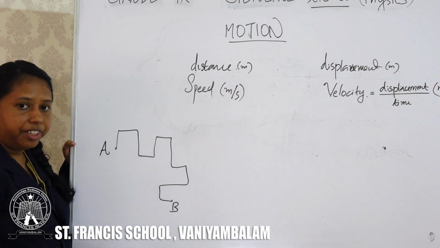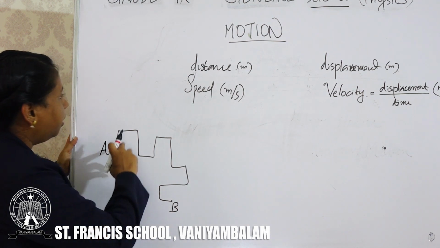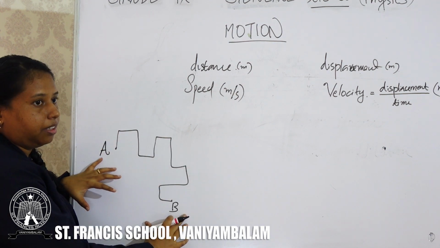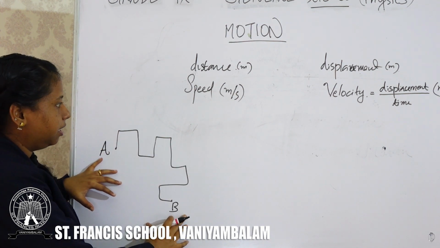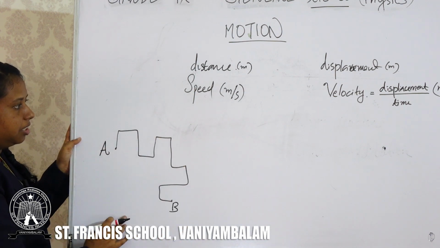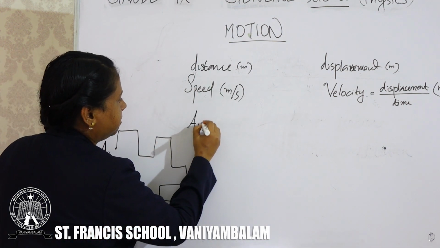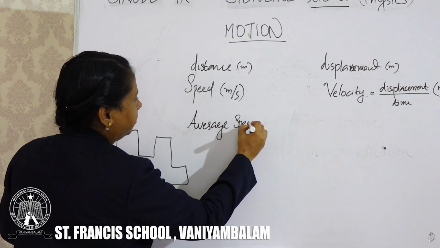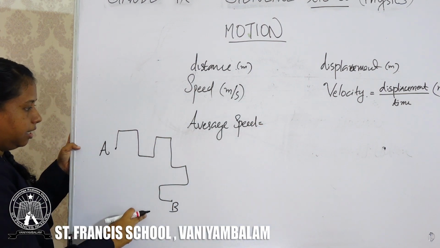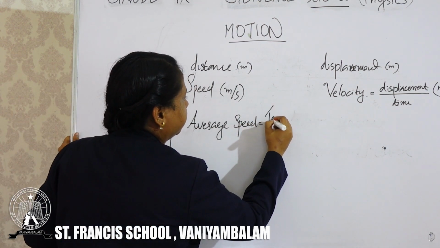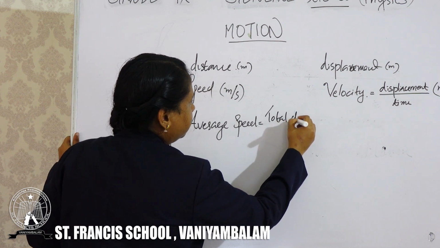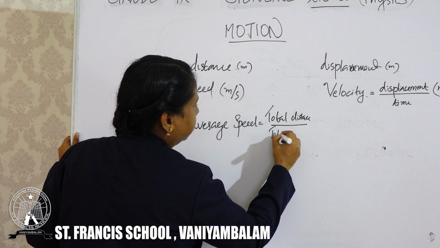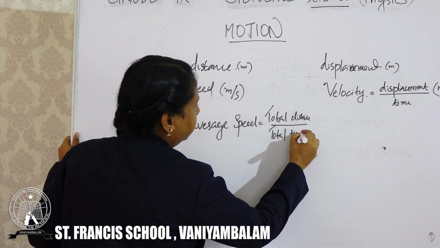The speed may vary. So how can we find the total speed? The total speed in this condition is known as average speed. Average speed is total distance divided by total time taken.